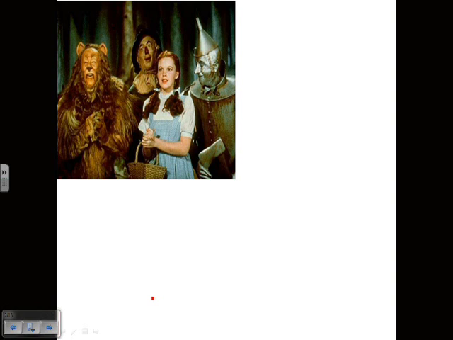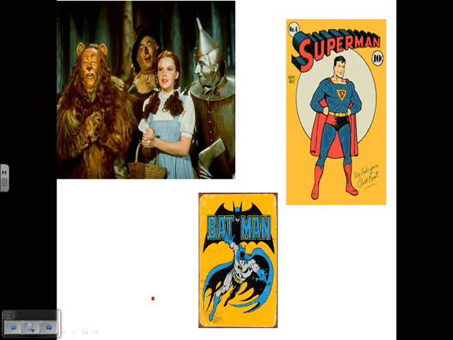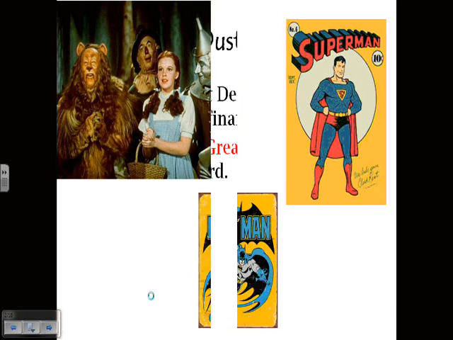All right, so here's picture number 1. Maybe a little too old for you, but your parents definitely know, and your grandparents definitely know, and some of you may know. This is the original Wizard of Oz. Dorothy with the lion, Scarecrow, and the Tin Man. We all know that comic book character, and we all should know that comic book character as well. Now, these 3 pop culture icons all found their origins during the Great Depression. People were looking for some kind of escape, some kind of figure of hope. So these became the ways that people took their minds off the Great Depression, because they were able to find some comfort in what these characters were doing.